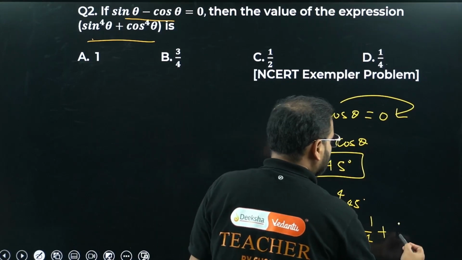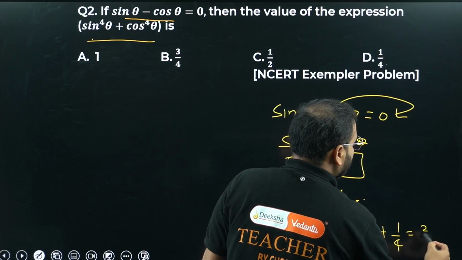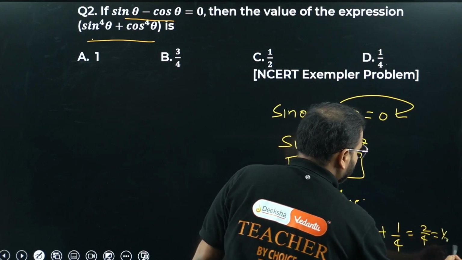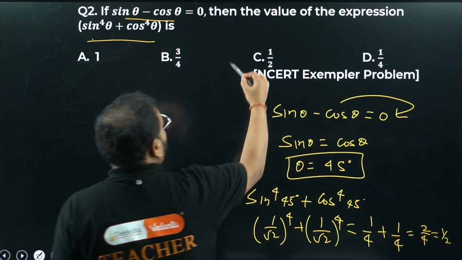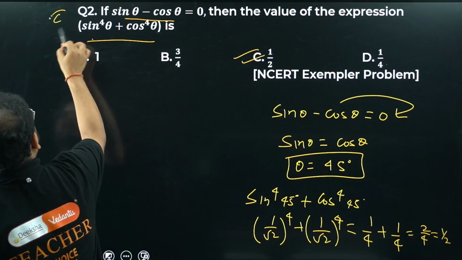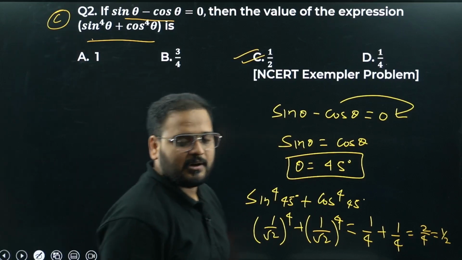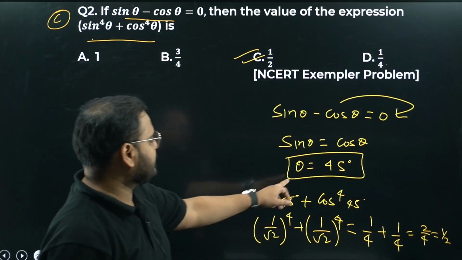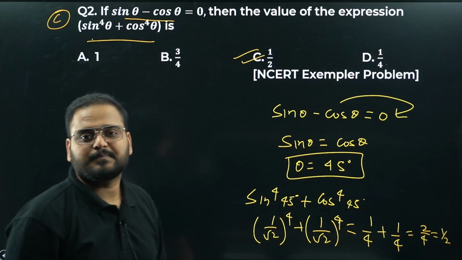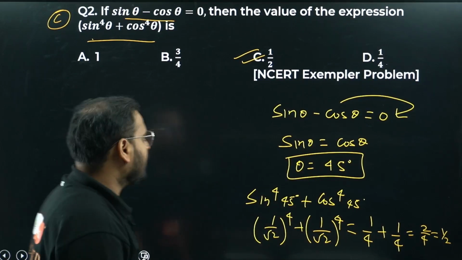Please check. If you're not sure, do the calculation. 2 by 4. Simply 1 by 2. Simply 1 by 2. Option C is suitable. Please have a look. Simple question. Once you get the result from here, that theta is 45 degrees, this becomes very, very simple. Is that clear? Yes? Of course.